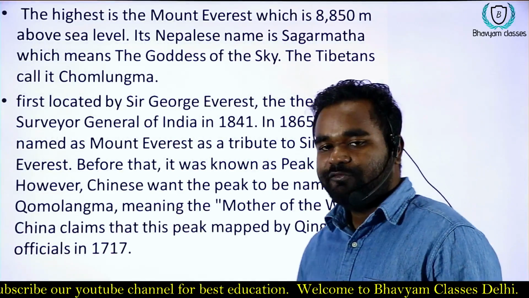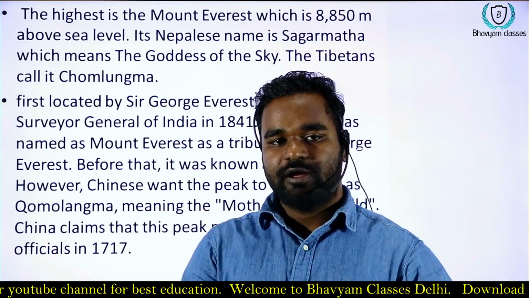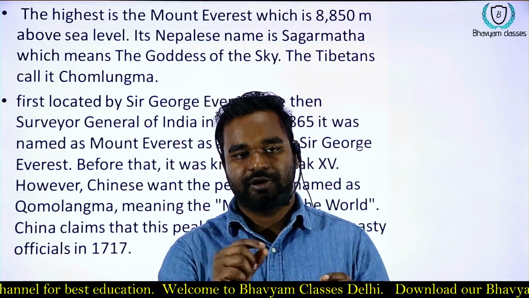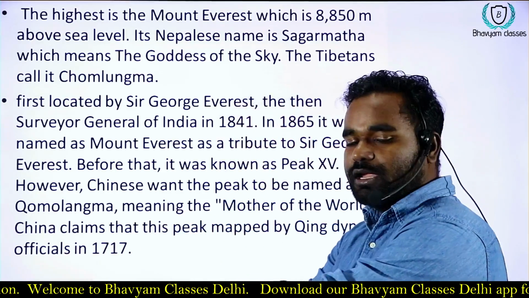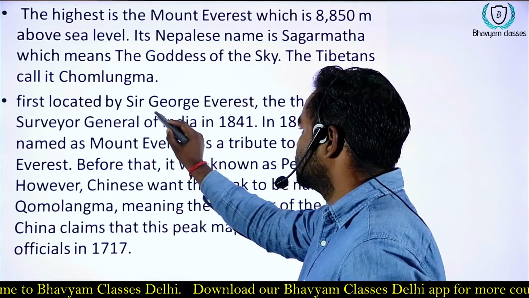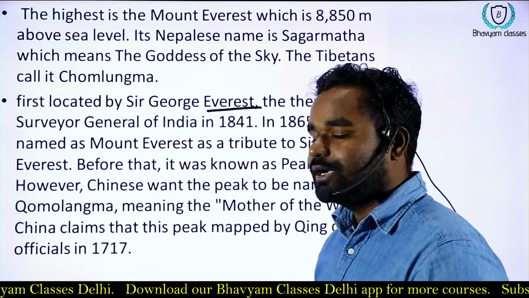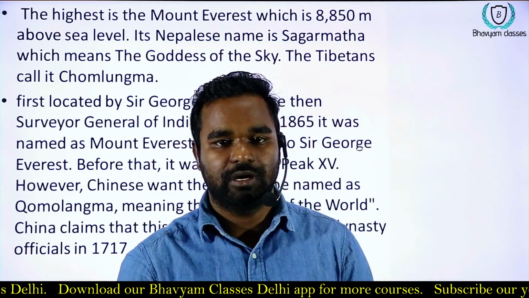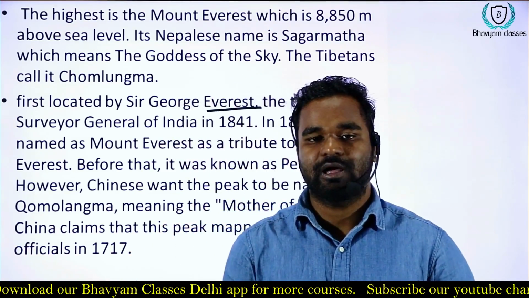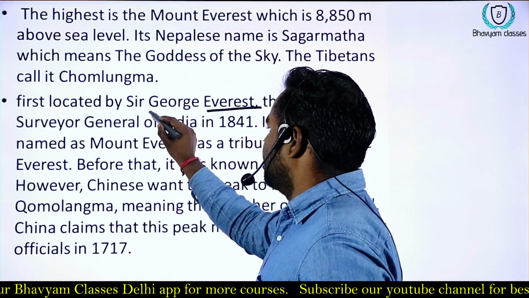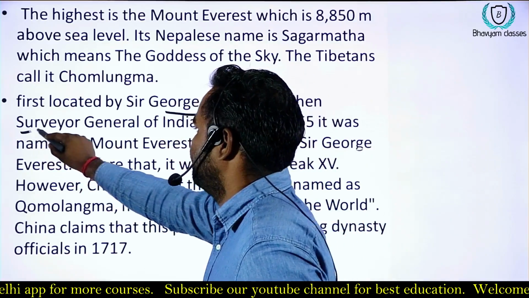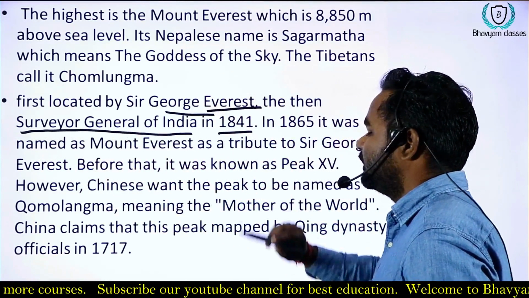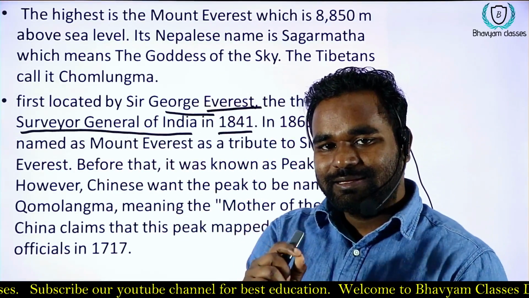So we have different mountain peaks, and one of the main and most important peaks is Everest. It is the highest peak of the world and it is named after George Everest, who was the Surveyor General of India in 1841.